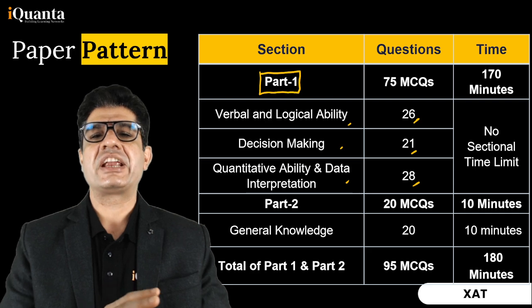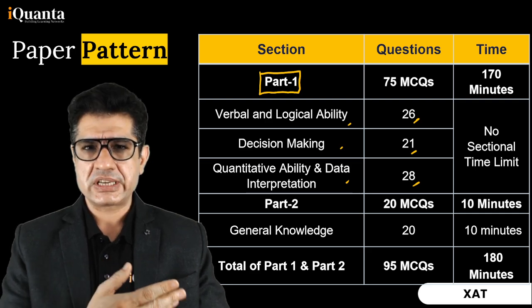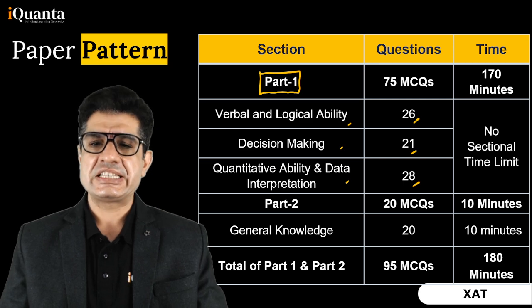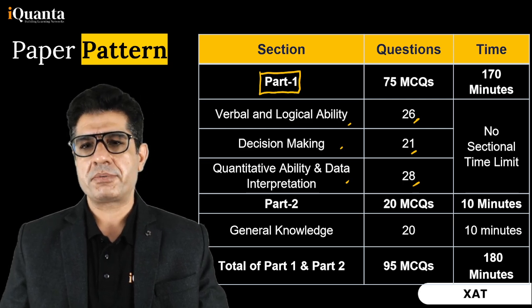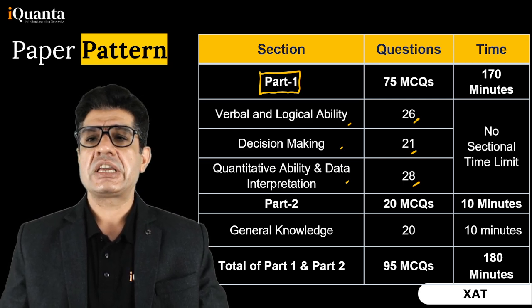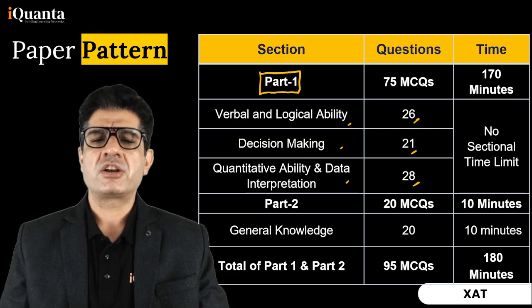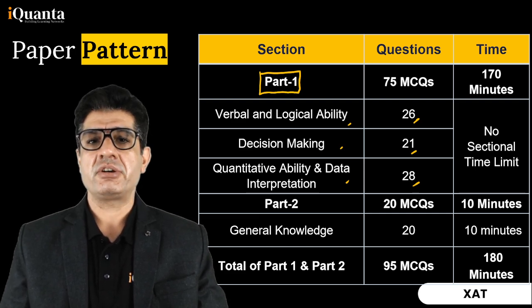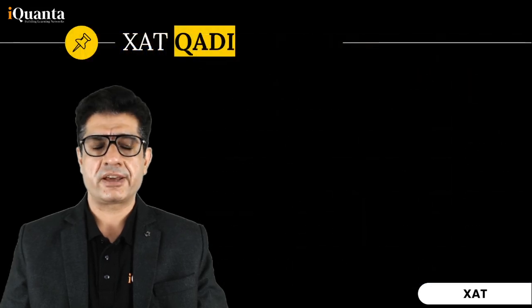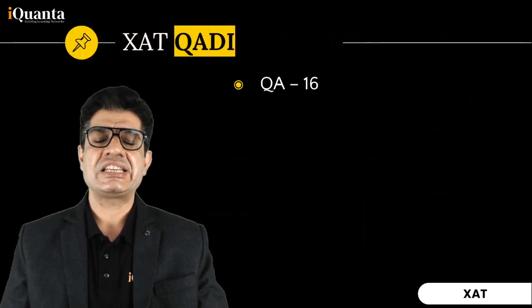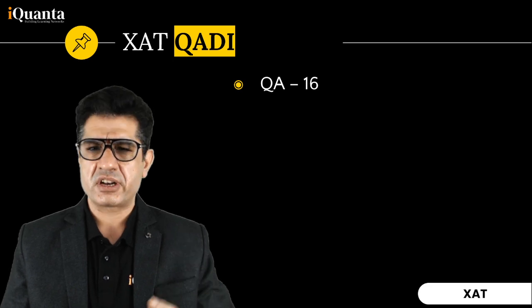Of course, there was no negative marking for part 2 GK, and therefore it goes without saying that we'd at least attempt each and every question. And it was a 3-hour test, 10 minutes for GK, another 170 minutes for the part 1 with all those 3 sections. Now, if I dive into individual sections there, then quant and DI, as usual, 28 questions, out of which 16 questions belonged to quantitative aptitude.